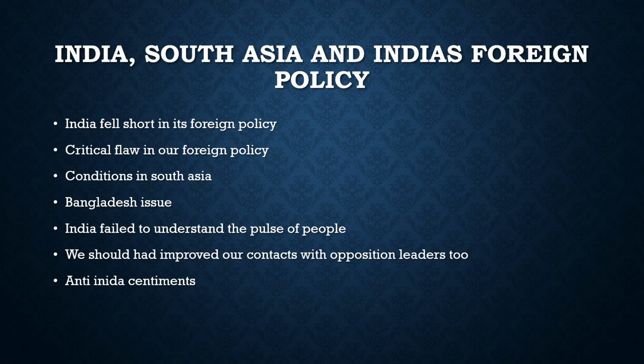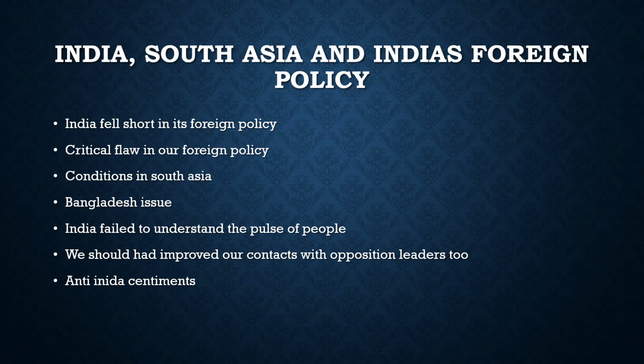The first one, India, South Asia, and India's foreign policy. We will try to discuss this with respect to the article itself. We will keep our knowledge brief to the article here. According to the author, India has failed in its foreign policy.